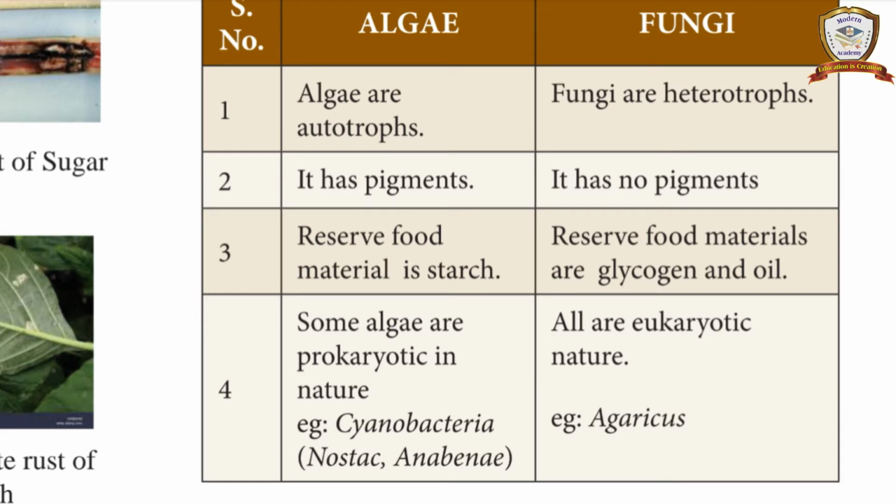The fourth point: some algae are prokaryotic in nature. Examples: cyanobacteria, Nostoc, Anabaena. What is prokaryotic? In the microorganism lesson, we discussed eukaryotic and prokaryotic. Prokaryotic means there is no true nucleus, but eukaryotic has a true nucleus. In fungi all are eukaryotic in nature, for example Agaricus. So this is the difference between algae and fungi.